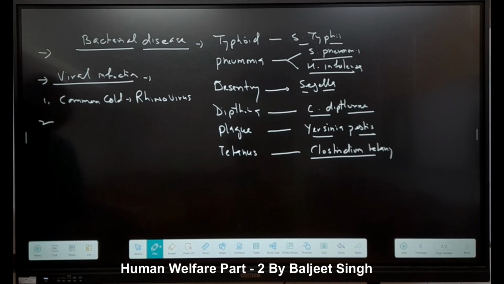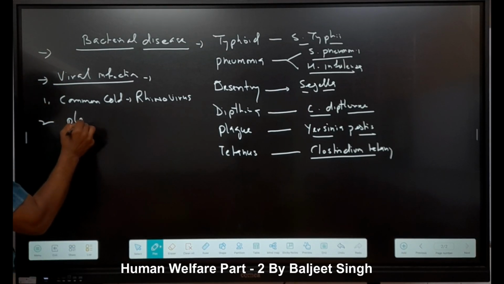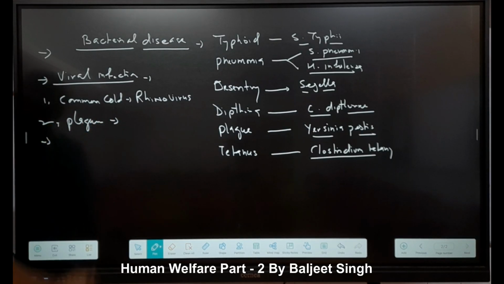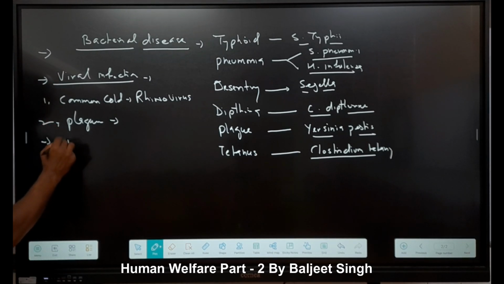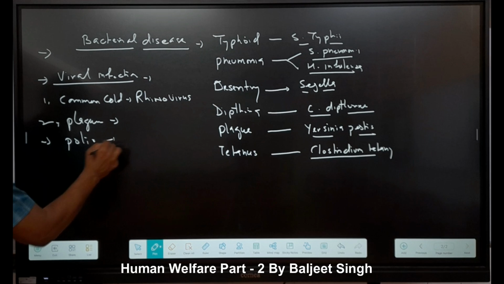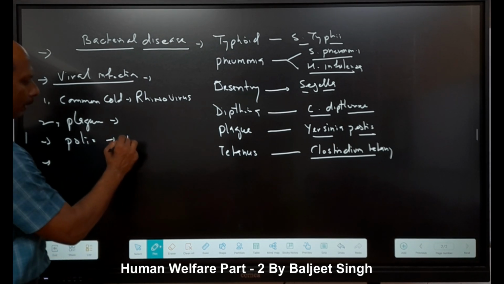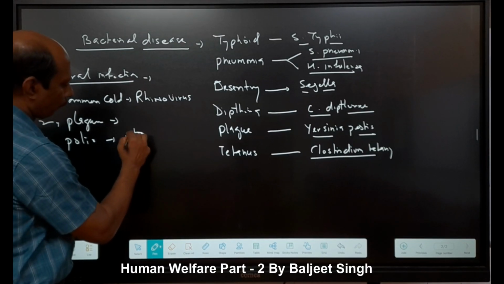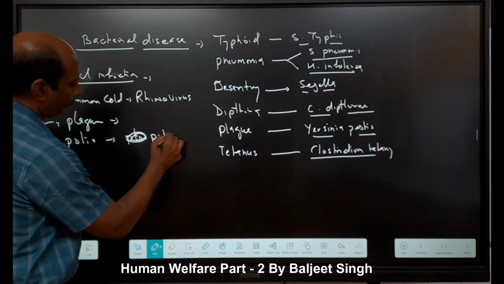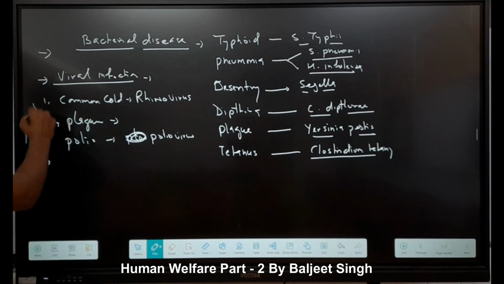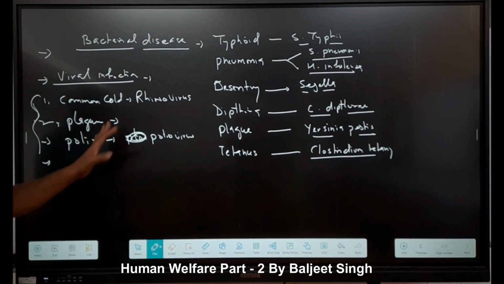Second is plague, no. Third is polio, simply the polio virus we can say. These are the viral infections given.